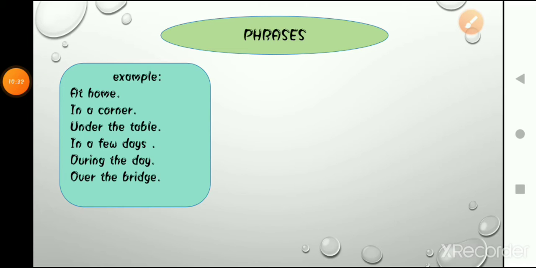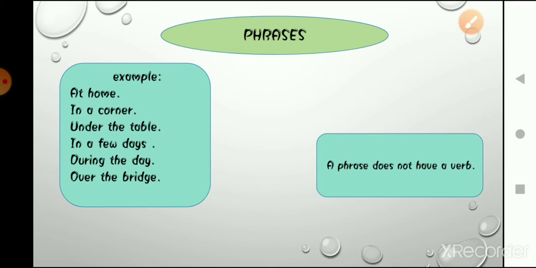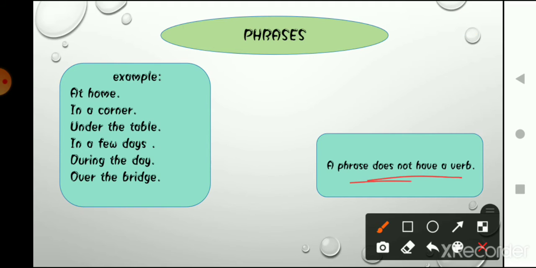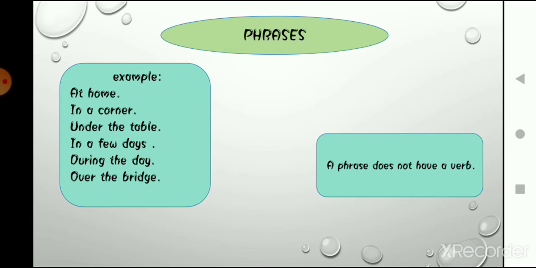So phrases don't have a verb in them. If a sentence has a subject as well as a verb, that means it's a complete sentence. But in a phrase there is no verb in it.